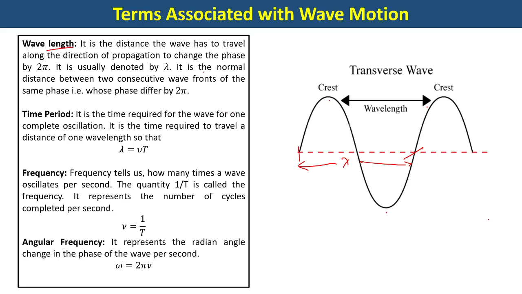Then time period. It is the time required for the wave for one complete oscillation. So the time required for one complete oscillation is known as time period. It is the time required to travel a distance of one wavelength. So in this time period, the wave travels one wavelength distance. All right. So the relation is given by lambda is equal to vT. V is the velocity of the wave,